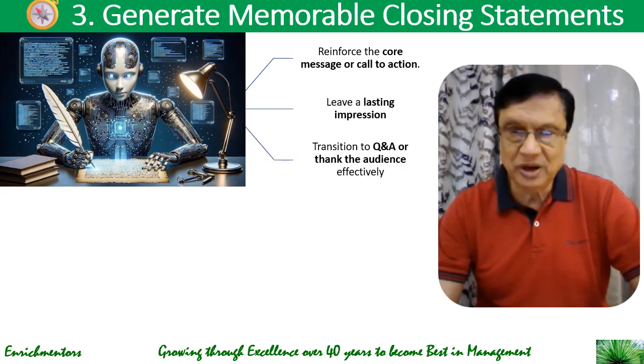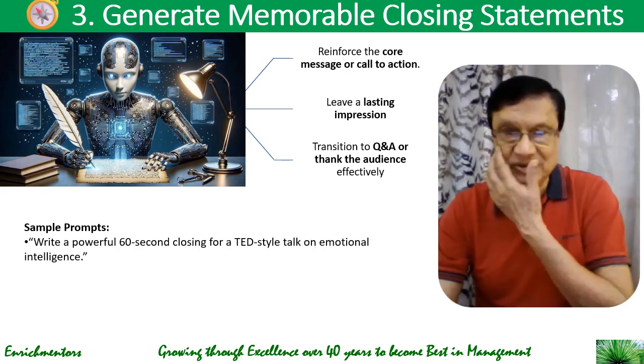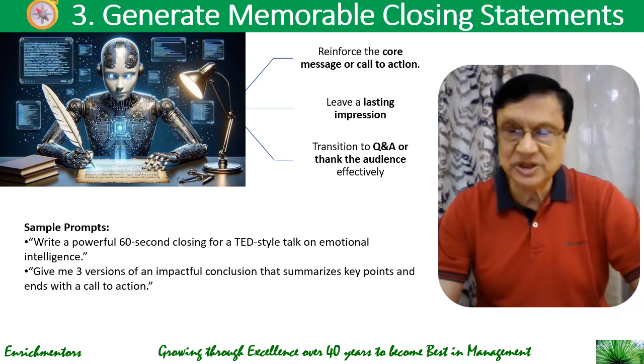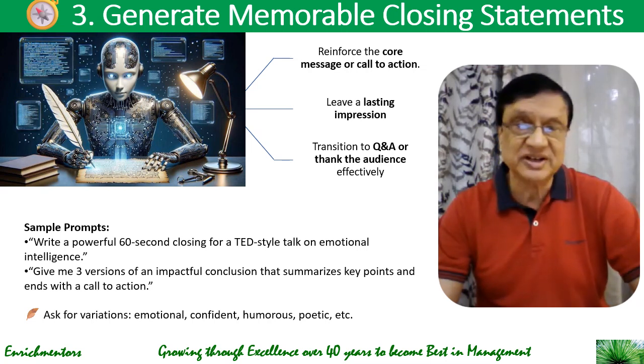And some of the sample prompts could be: Write a powerful 60-second closing for a TED style talk on emotional intelligence. So that could be one closing statement you ask AI to write for you. Or you could say, give me three versions of an impactful conclusion that summarizes key points and ends with a call to action. And you can ask for variations, emotionally, such as emotional, confident, humorous, poetic, etc. So, like this, you can generate memorable closing statements also.